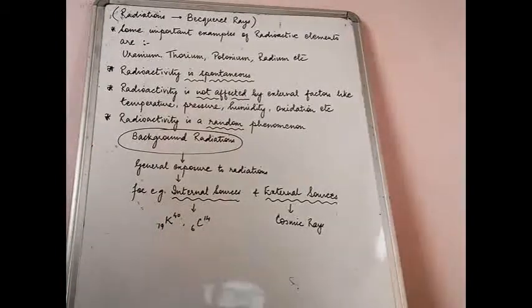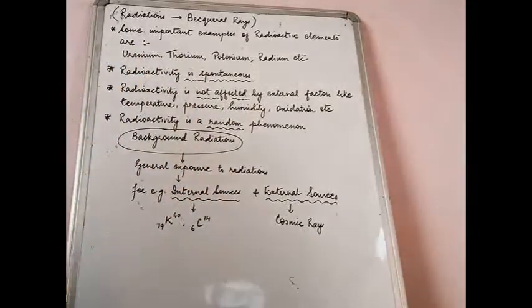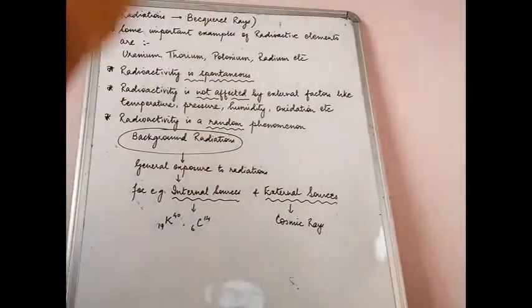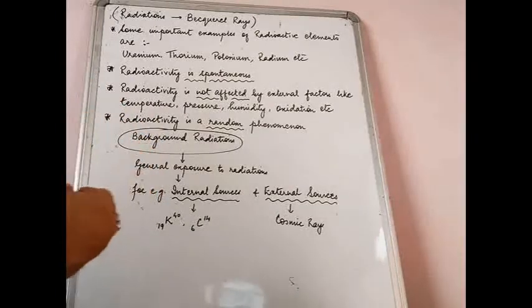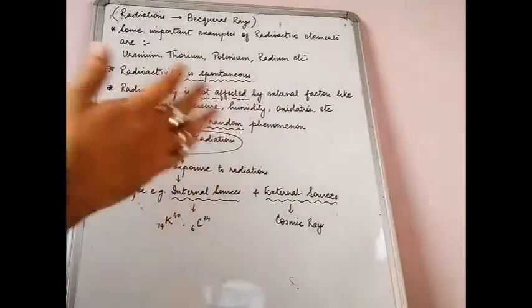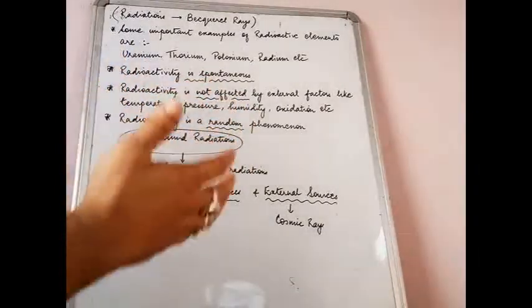Okay. Second thing now we come to is radioactivity is spontaneous. Spontaneous means it keeps on taking place. Once it starts, it keeps on taking place years after years. So this process, although generically it is quite slow, is spontaneous. It keeps on taking place. Nobody can stop it once it starts.